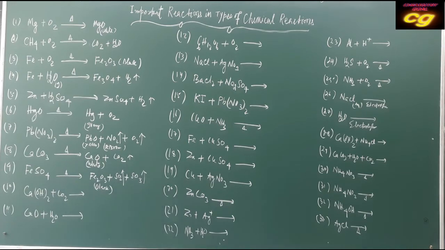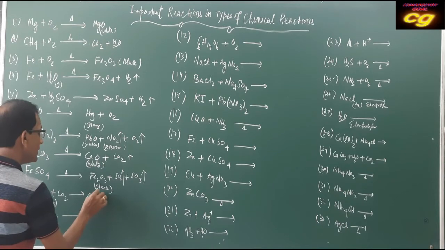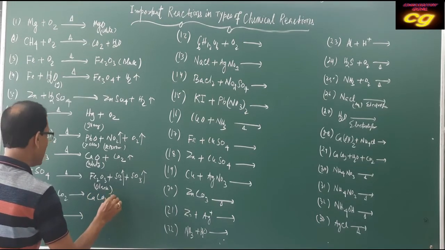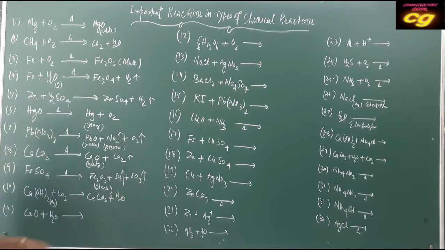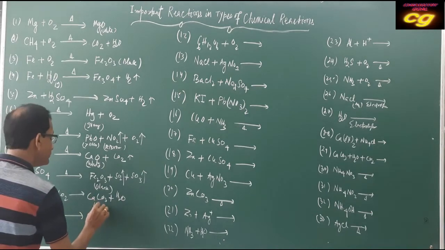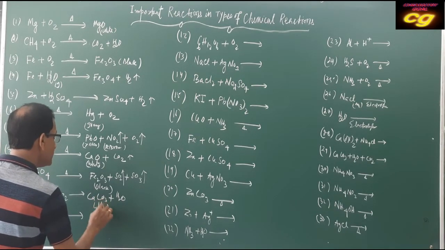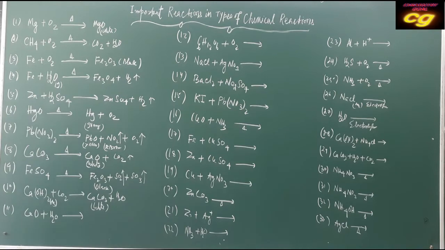You have to remember the observation. This is also a thermal decomposition reaction. Calcium hydroxide, when treated with lime water, this is aqueous. Aqueous calcium hydroxide means lime water pass, that is formation of calcium carbonate and water. Calcium carbonate, a white mass, is formed. White mass calcium carbonate is produced, and that is the formation of a salt.